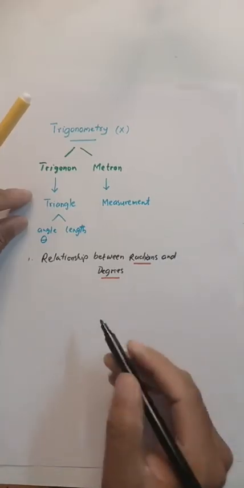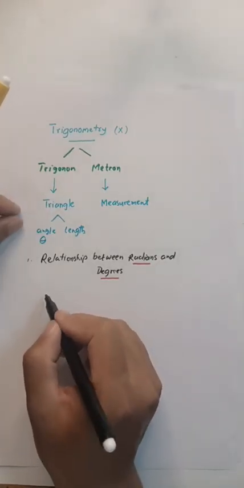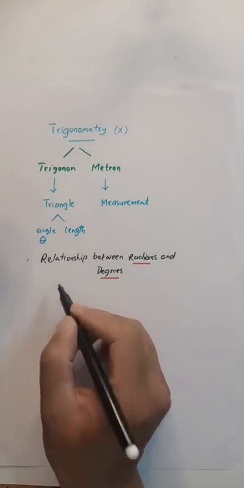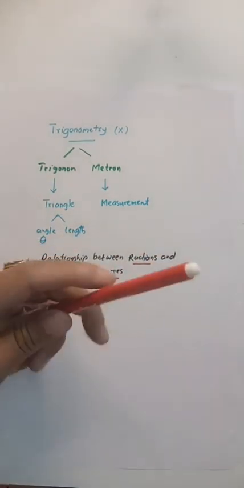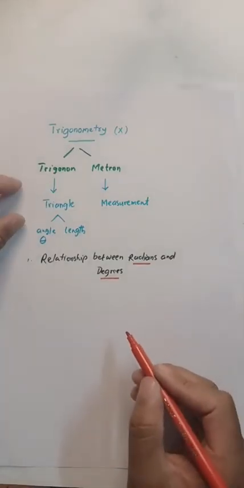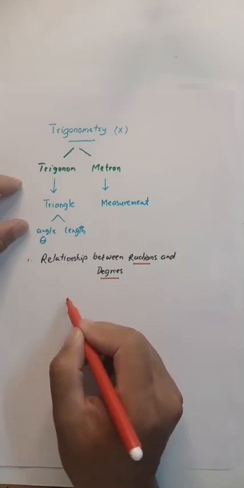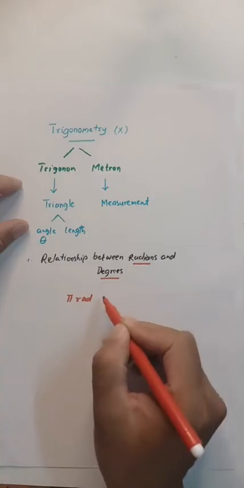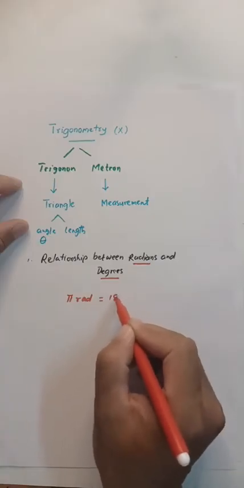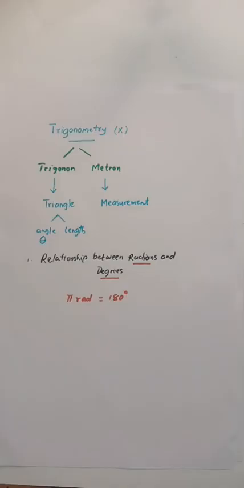Now we have this relation: pi radian is equal to 180 degrees.